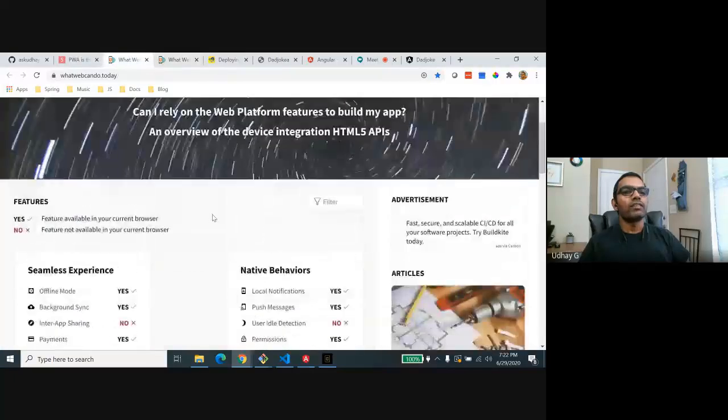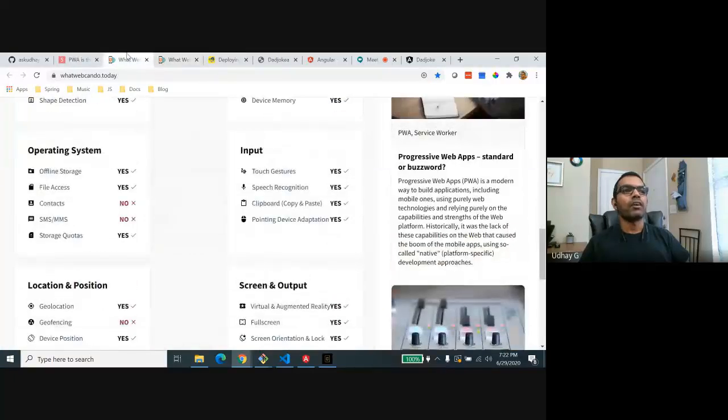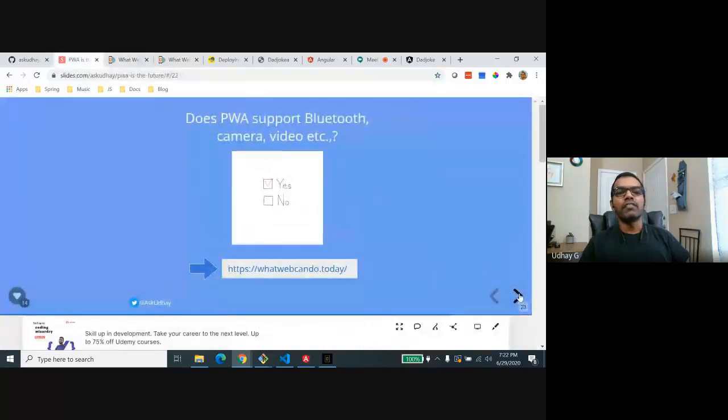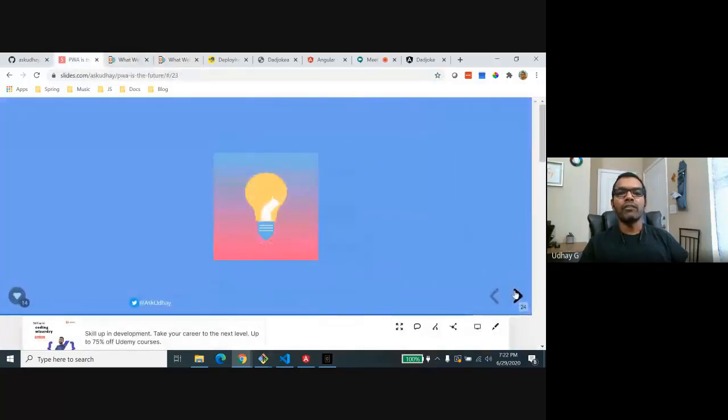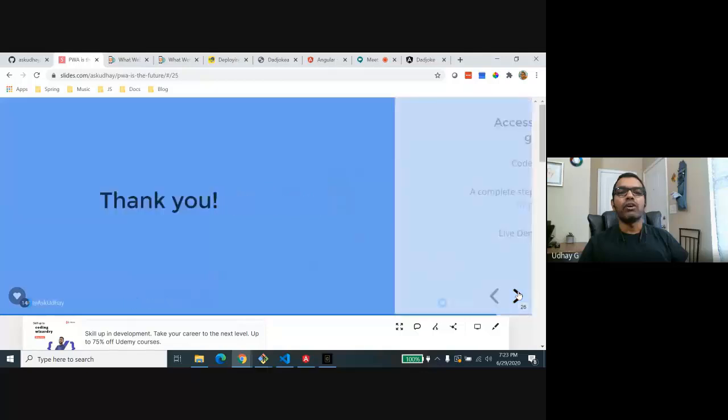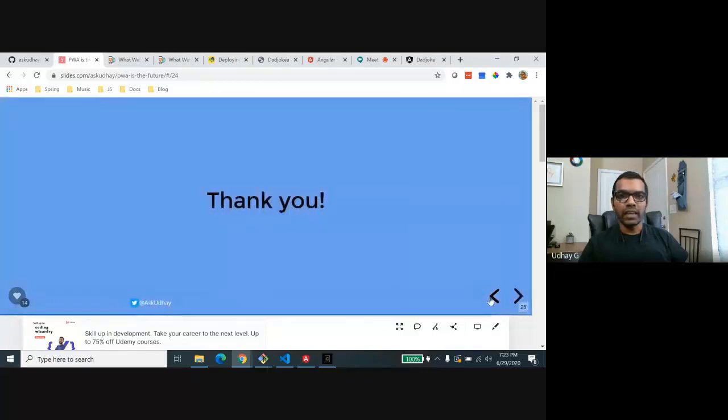So you can check this to implement a progressive web app. And the basic difference between a progressive web app and a native app is you develop a simple web application and progressively add these features, and you can deploy it as soon as possible without waiting for Apple Store or Google Play Store approval. Okay, there is one disadvantage as well. So I need to talk about the disadvantage as well, right?